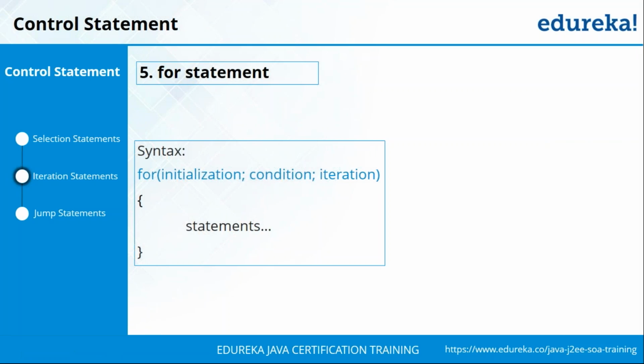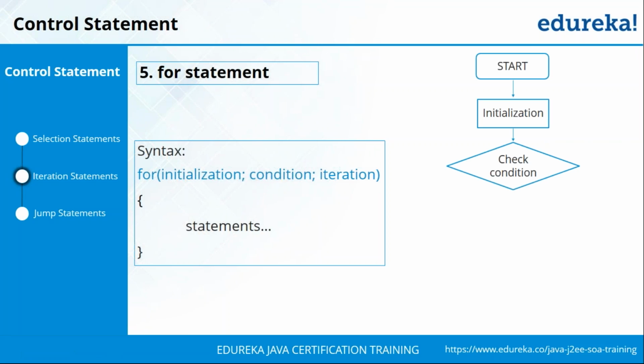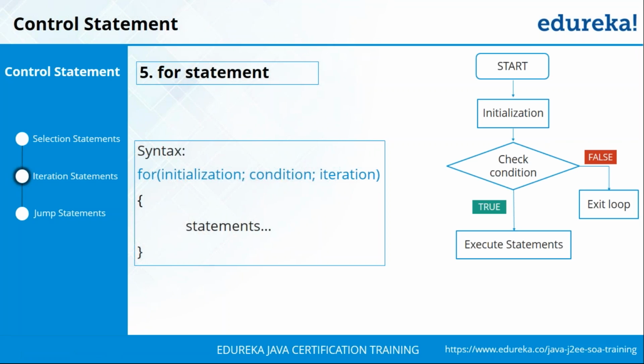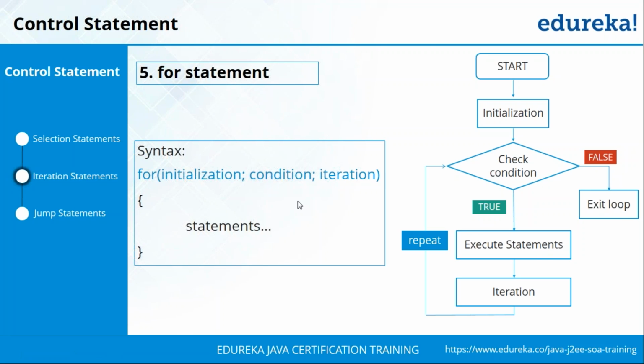Again, if you look at the flow of the for loop, you start the code, you first begin with initialization, then you move forward and check the condition. If the condition is false, you exit the loop. But if it is true, you execute the corresponding statements. Once you've completed the execution of the statements, you iterate the value and go back to checking if the condition is true or false.